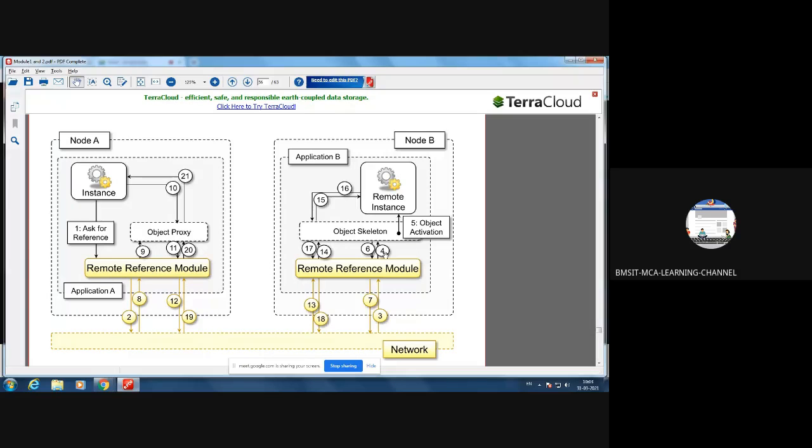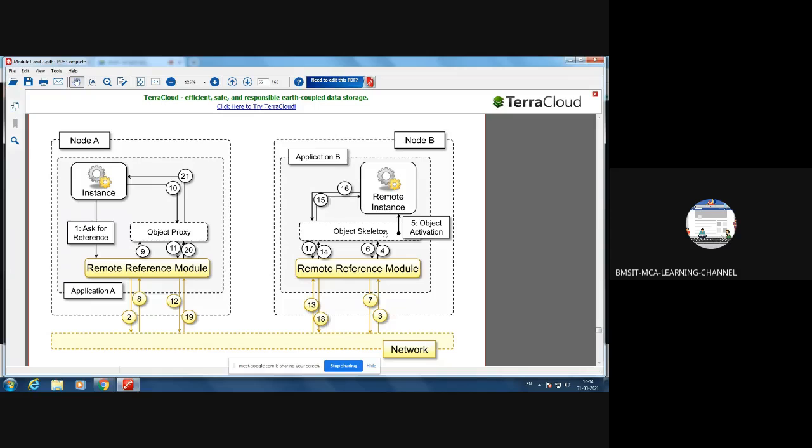What is an object skeleton? Any idea? See, the object skeleton will tell you what the data members and member functions of that object are, but it will not really reveal the data associated with those variables. Say it has two data members.